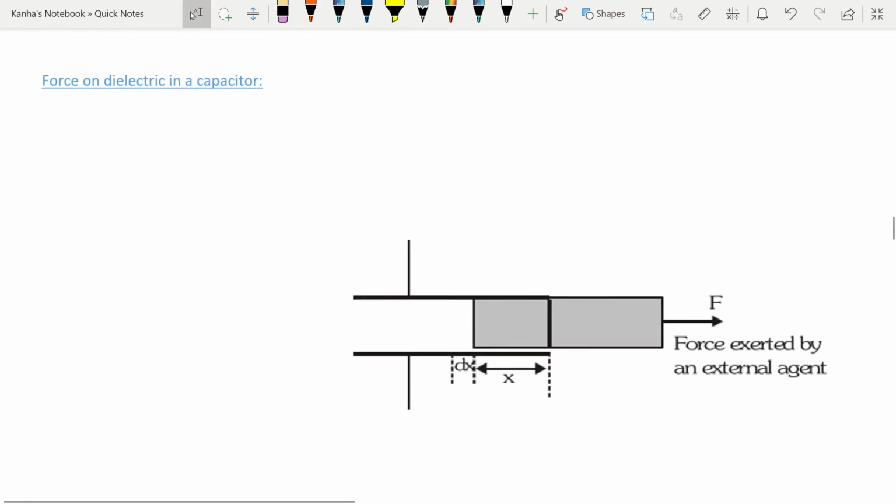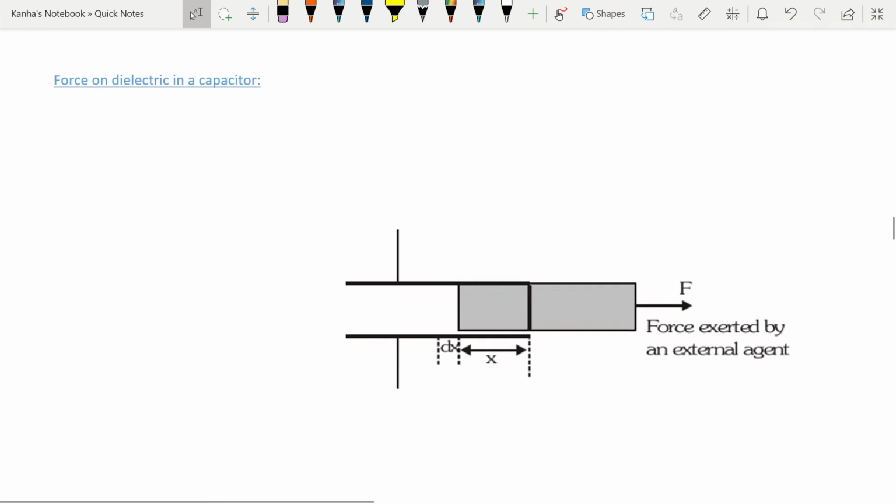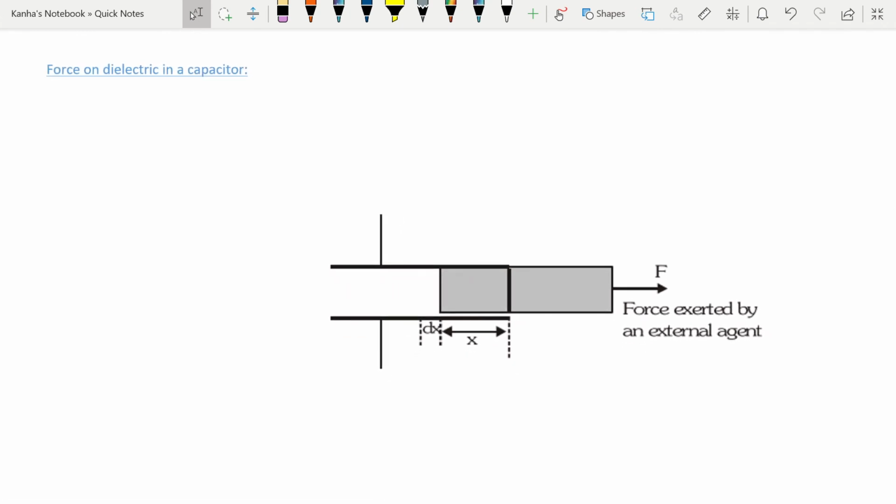Now let's look at another thing which is quite common. Generally questions are asked from this topic, so it will be beneficial for us to learn about it. So it's force on dielectric in a capacitor. Now what we consider here is a differential displacement dx of the dielectric, as I've shown you in the figure. So what happens here is that there is a net force acting on it as the dielectric is moved into or out of the capacitor.